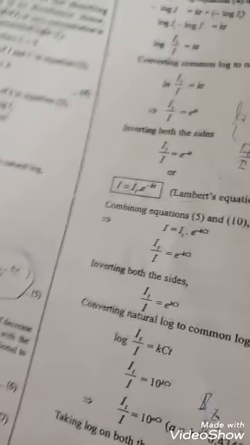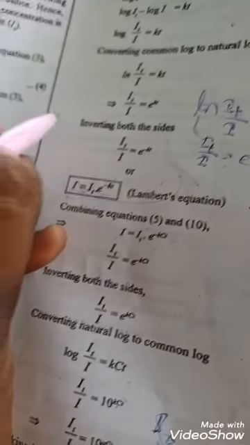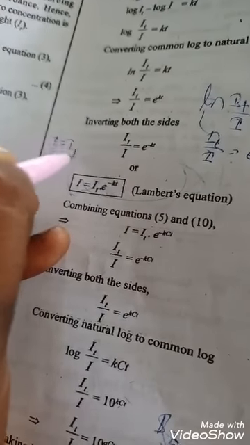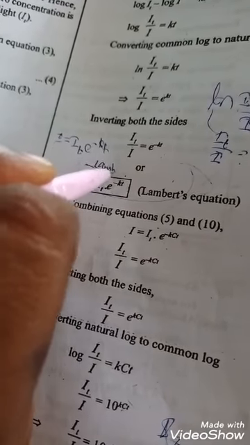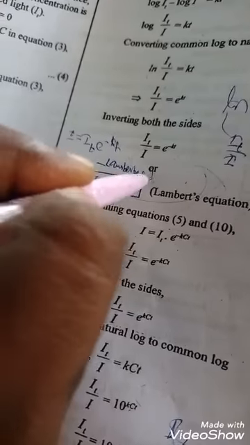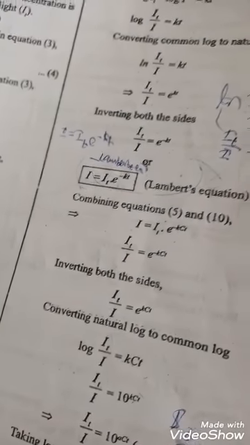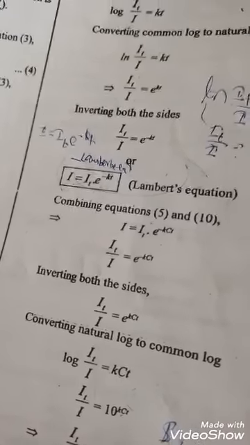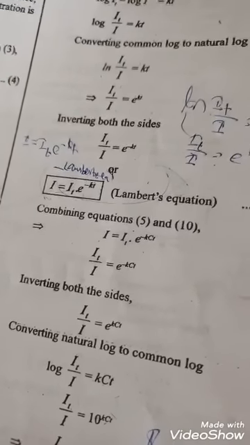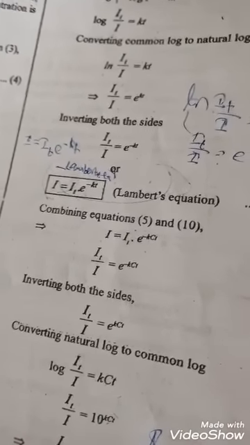Now this is I equal to I naught e power minus kt. This is Lambert's equation. These two are combined to form the Beer-Lambert's law. This is the Beer-Lambert's law. This is most important, students, from the exam point of view also.